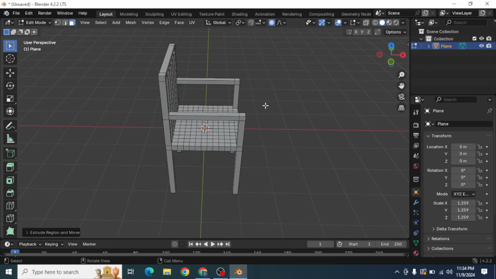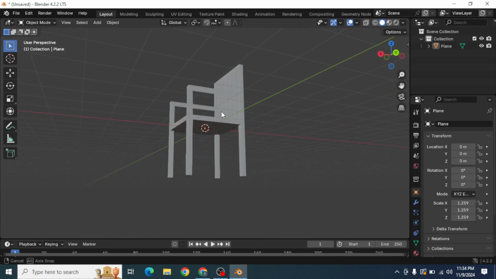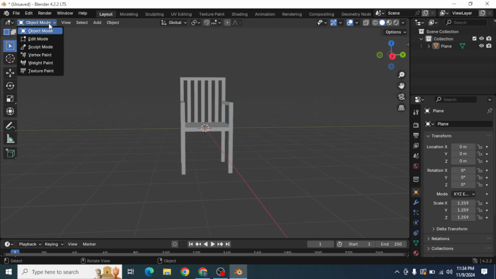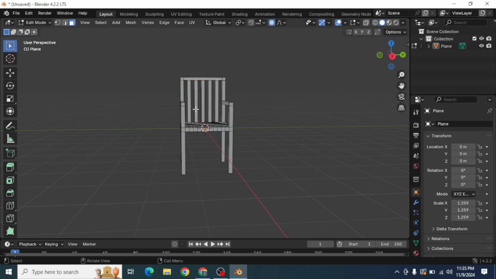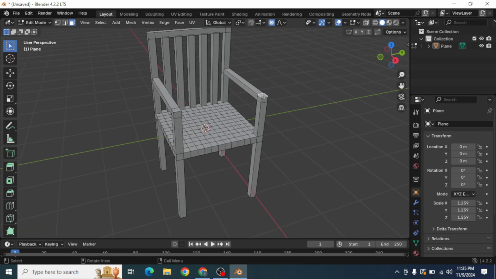Okay, we get a basic structure of the chair. Go to object mode. This is the structure of our chair. Let's improve this chair design. These edges are too sharp, so we have to blend these edges to make them less sharp. We have to bevel those edges, so enable edge selection and select these two edges, press Ctrl B.